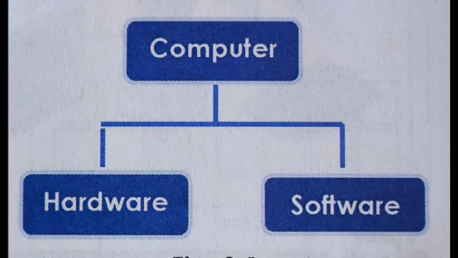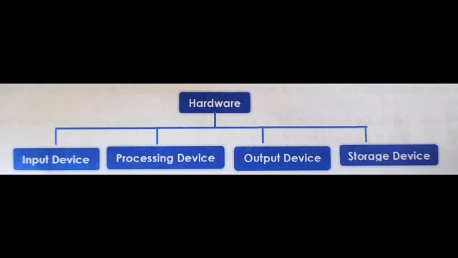So these are hardware parts of the computer. The devices which are connected to the CPU by wires or wireless are known as peripheral devices. Hardware is further classified into four types, that is input device, processing device, output device and storage device.